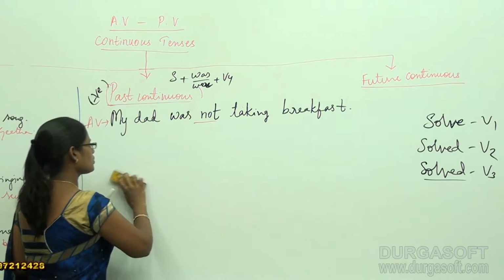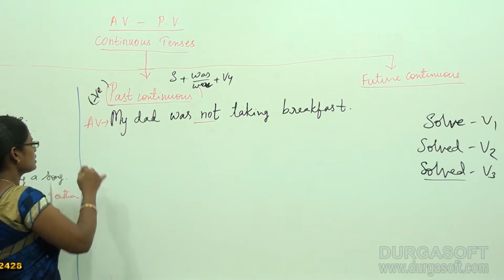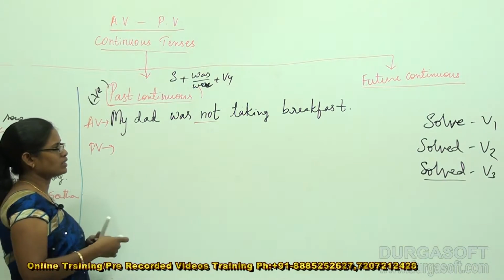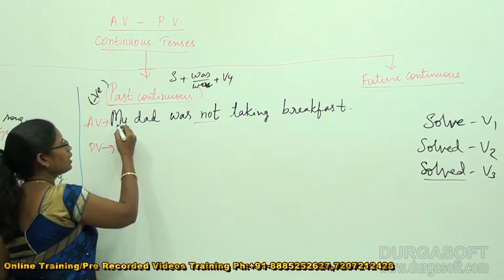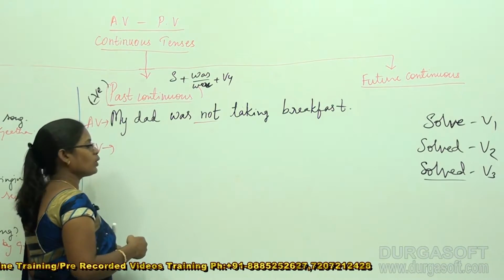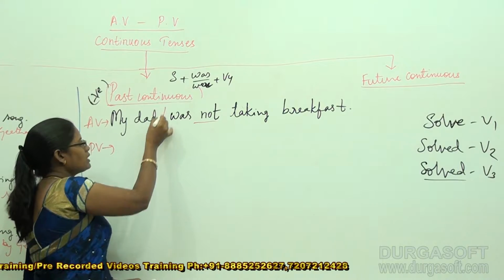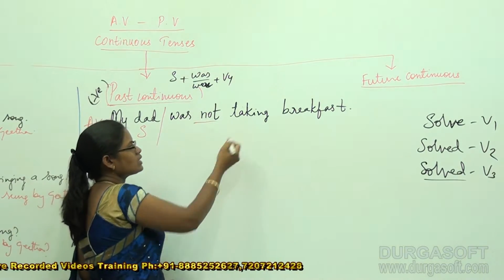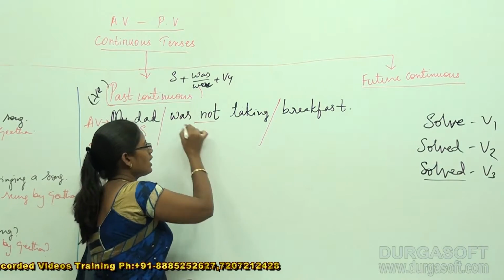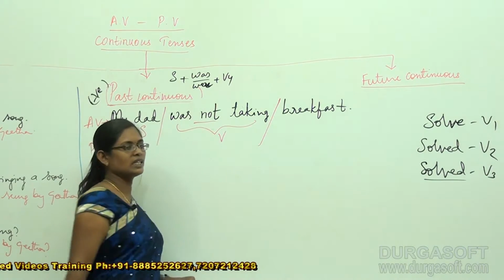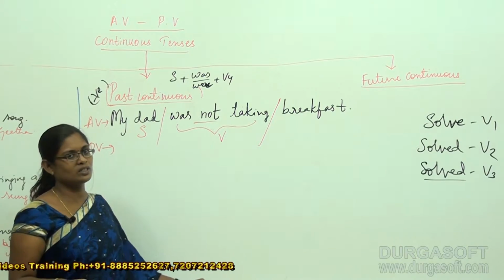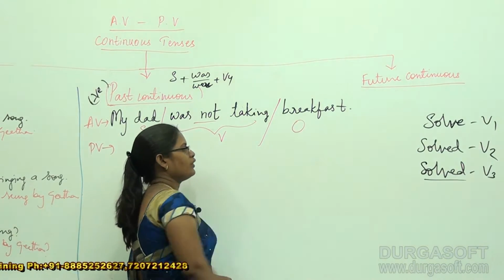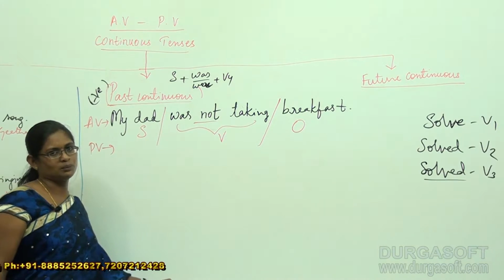Now I would like to give the structure for negative passive voice, that is, my dad was not taking breakfast. Now let me split this sentence according to the structure. My dad is the subject, was not taking is actually the verb that's going to help me here to convert this active voice into passive voice, and next breakfast is termed as an object for me.